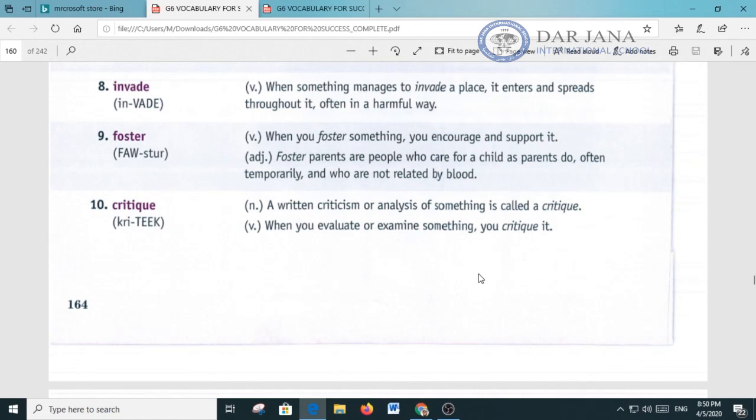And let's look at a few synonyms for the word critique. As a noun, analysis, examination, judgment. Antonym for the word critique as a noun is guess. Now let's go to the verb critique. A few synonyms are examine, judge. A few antonyms as a verb are ignore, or do not pay attention.